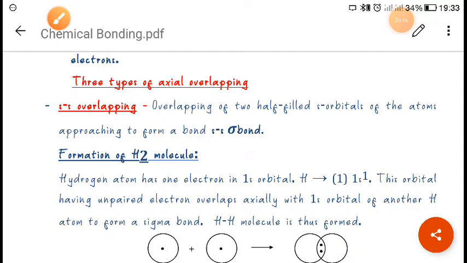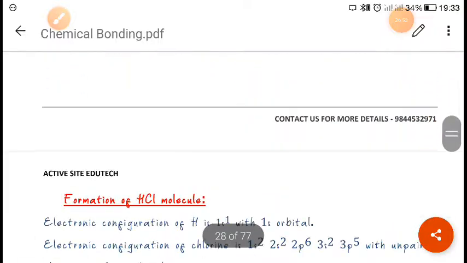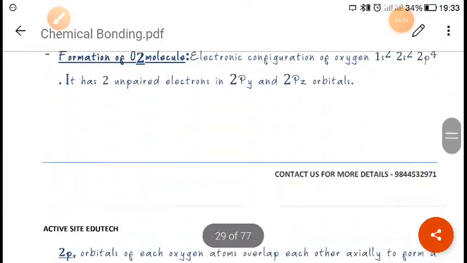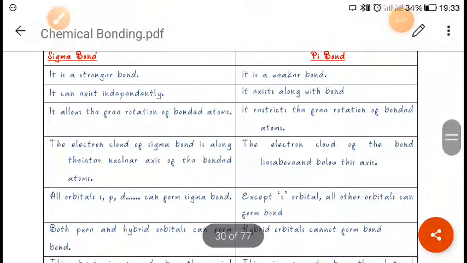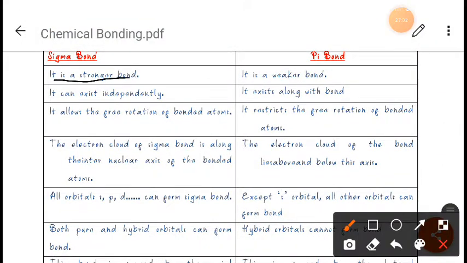Now next, we will see the difference between a sigma bond and a pi bond, okay. First, as you can see, the sigma bond is a stronger bond. Next, the pi bond is a weaker bond, okay. A sigma bond can exist independently, but a pi bond exists along with a sigma bond, okay.